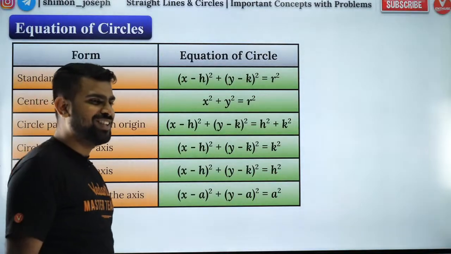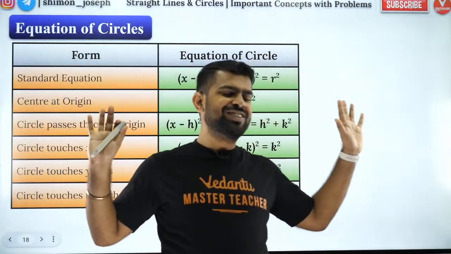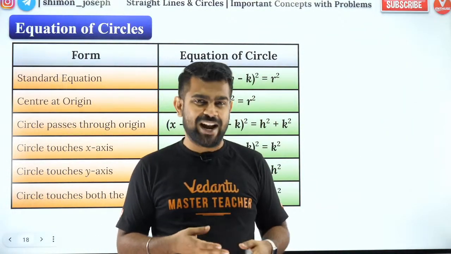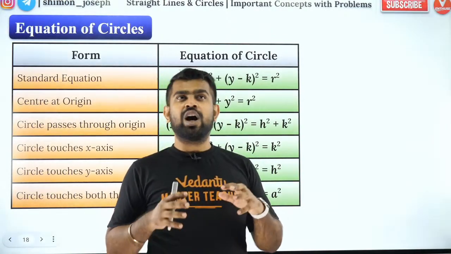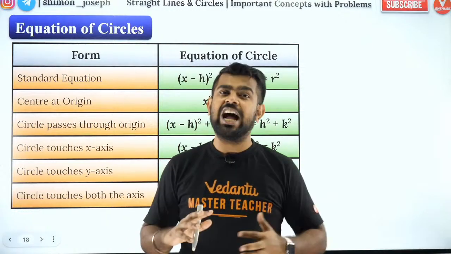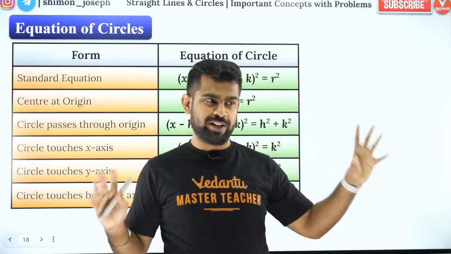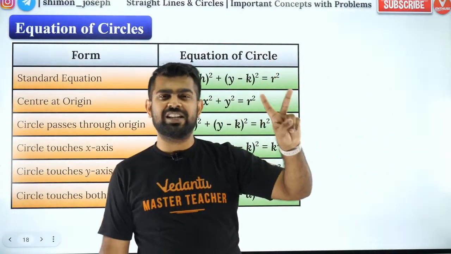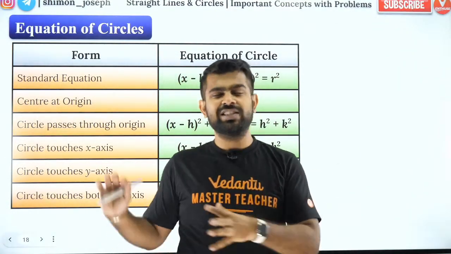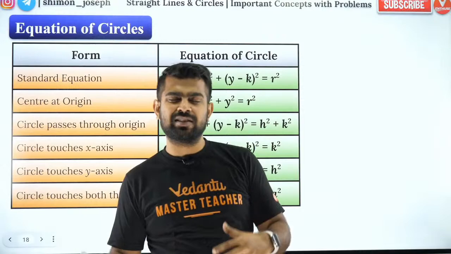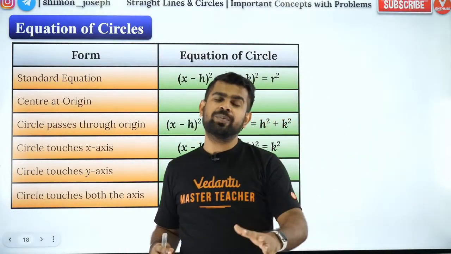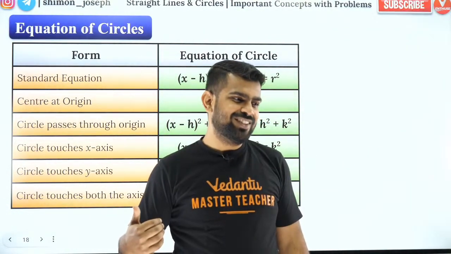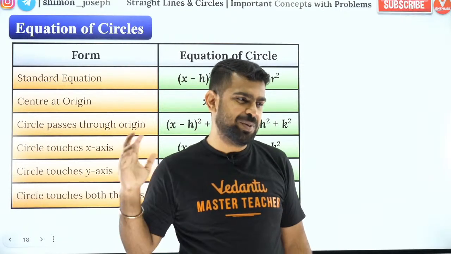The next one is circles. How many of you love circles? Circles is again a very nice chapter, and you should definitely pay attention to that as well. Amongst all the 5 chapters in coordinate geometry, I would state straight lines as the most important. Second importance will be parabola, and third you can say circles. Ellipse and hyperbola have slightly lesser weightage, but straight lines and parabola are very important, maybe circles following that, and then your ellipse and hyperbola. Got it?